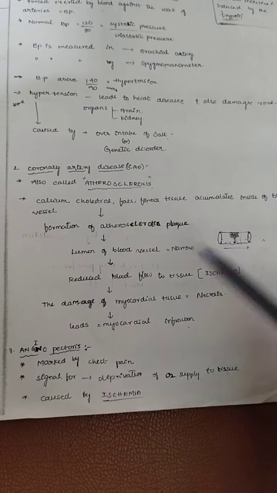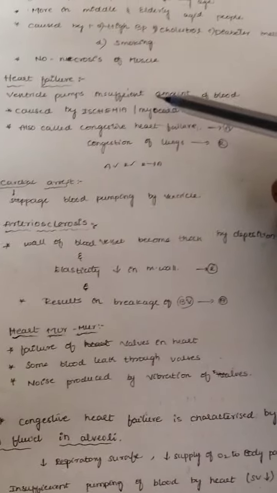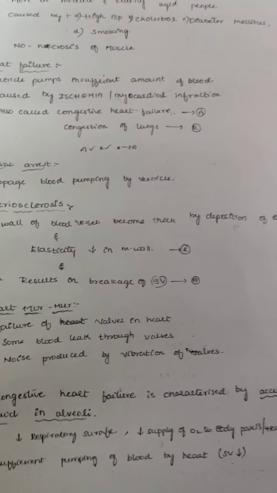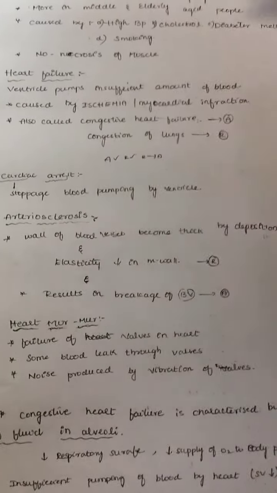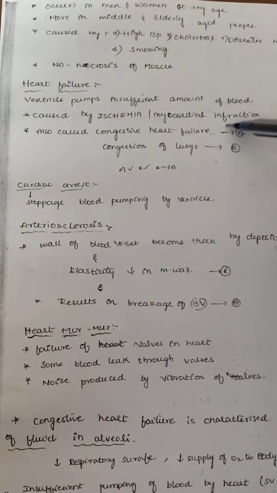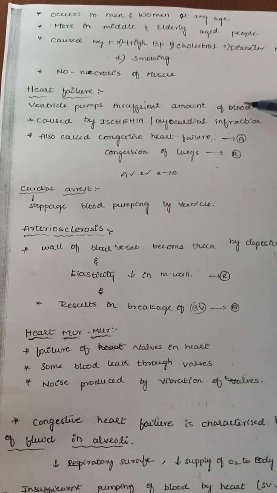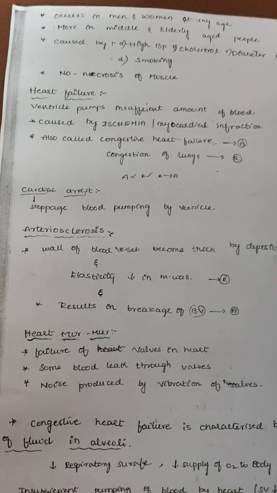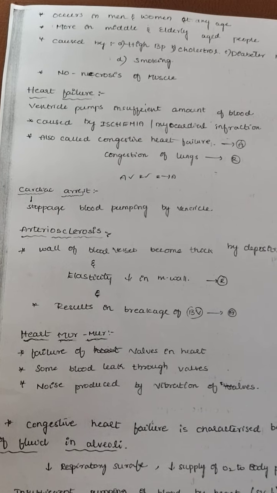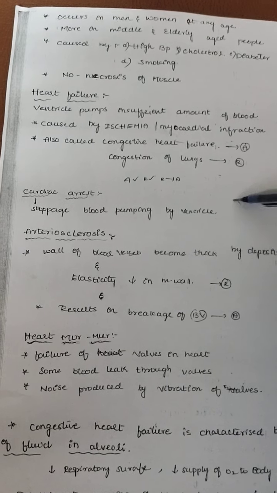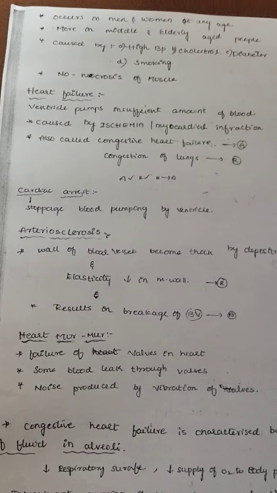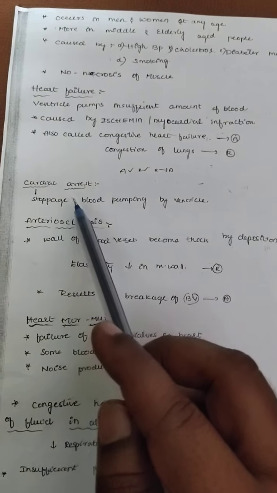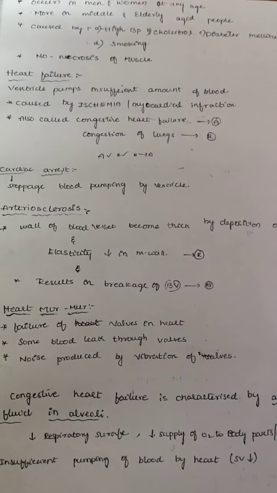If you get this, you can get angina pectoris and also heart failure, also called congestive heart failure, and congestion of the lungs. Why? Because the blood is not able to be transferred properly to all parts of the body and all parts of the lungs. At that time the lungs also fail and it leads to death. That indicates cardiac arrest.